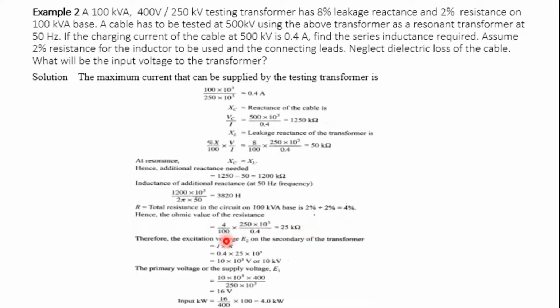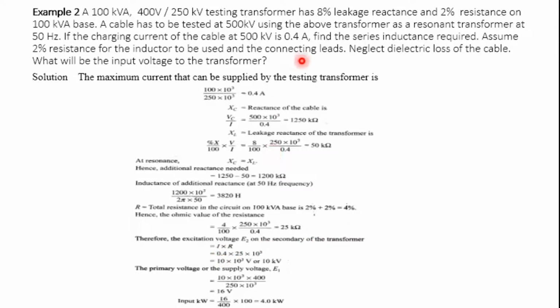Then what is the excitation voltage? We know it is the current into the resistance. The current flowing is 0.4 and the resistance value is 25 kilo ohm, so you will get 10 kV. This is the excitation voltage. Don't get confused between E1, E2 and V1, V2. Excitation is represented as E, while the input and output terminal voltages are represented as V1 and V2. So this is the excitation voltage on the secondary side. What is the current flowing?